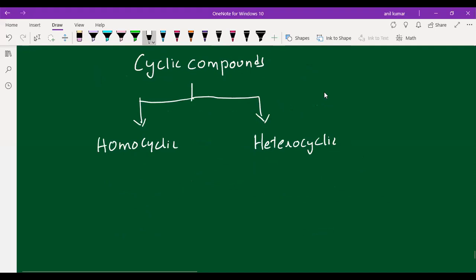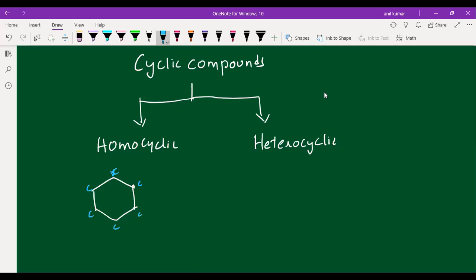Homocyclic means, for example, cyclohexane, cyclopentane, cyclopropane. All this we are calling homocyclic. That means here the ring carbon atoms are the same, students. All the ring atoms are carbon, carbon, carbon, carbon, carbon. If all the ring atoms are same, that we are calling homocyclic.